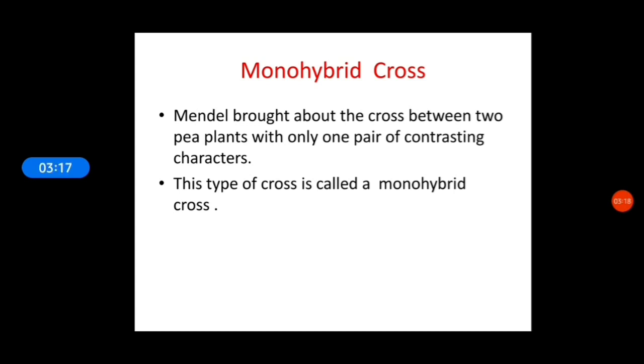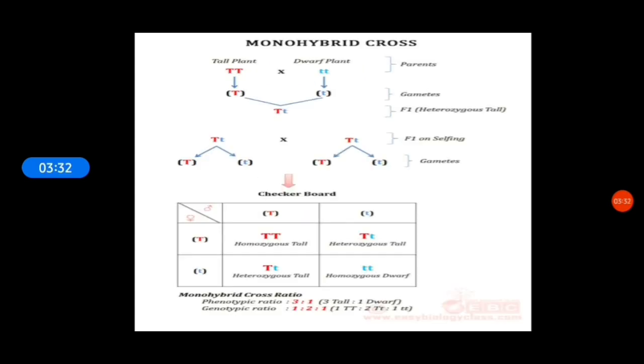Monohybrid cross. The cross which is done between the two pea plants by considering only one pair of contrasting characters is called monohybrid cross. Monohybrid cross is responsible for the inheritance of one gene. It can be easily shown through a Punnett square as shown on the screen.